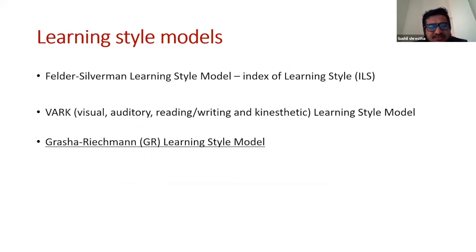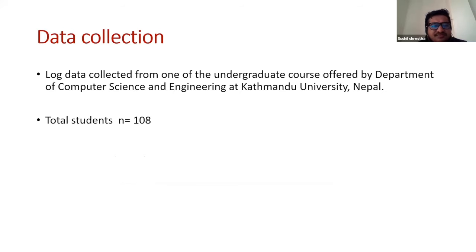So talking about the learning style model, in this research, I have focused on three different learning styles. Those are Felder-Silverman learning style, BARC, and Grasser-Richman learning style. So basically, Felder-Silverman learning style follows the ILS, Index of Learning Styles survey. So we have used the standard questionnaire to take the survey from the learners.